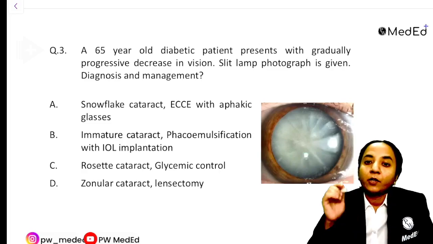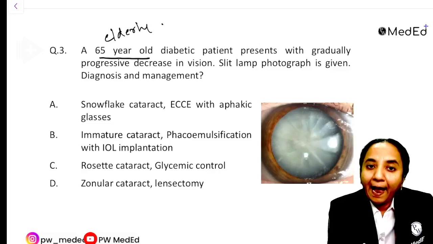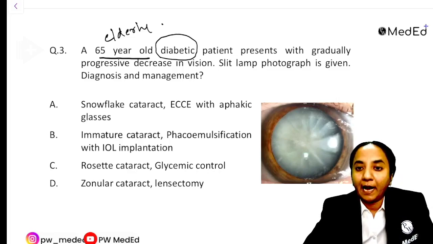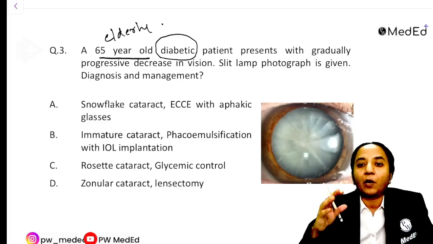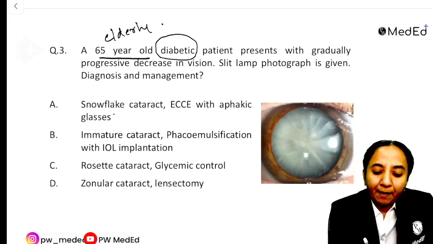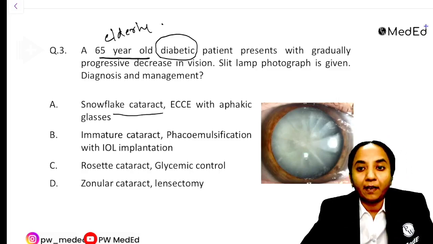of a question. So see, this question is talking about an elderly patient, and they have mentioned this word diabetic, right? Now when they mention this kind of a word diabetic, then automatically there is a tendency to think about the metabolic cataracts. So the students may be tempted to mark this kind of an option, that is snowflake cataract, if it is there in the options.